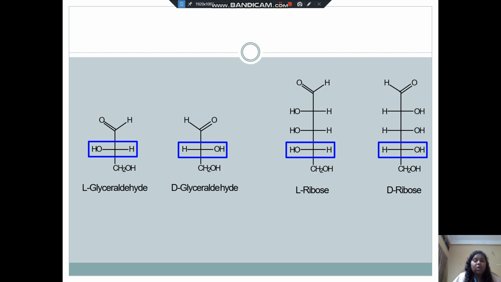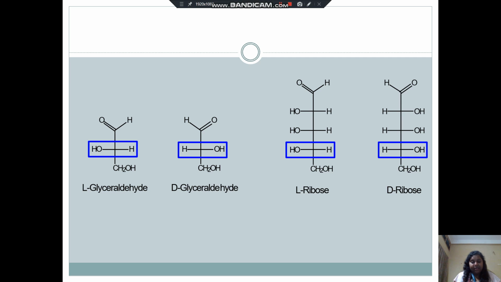So these are the four structures. First, the L-glyceraldehyde, and second, the D-glyceraldehyde. In L-glyceraldehyde the hydroxyl group is on the left side, and in D-glyceraldehyde the hydroxyl group is on the right side. And in the case of L-ribose and D-ribose, in L-ribose the hydroxyl group is in the left part, and in D-ribose the hydroxyl group is in the right part.